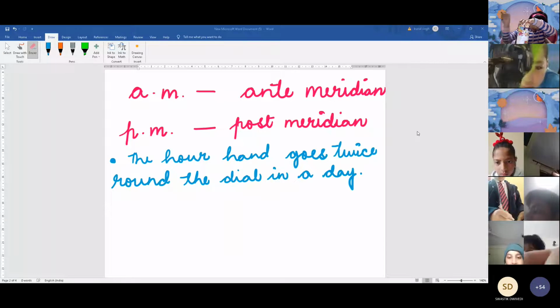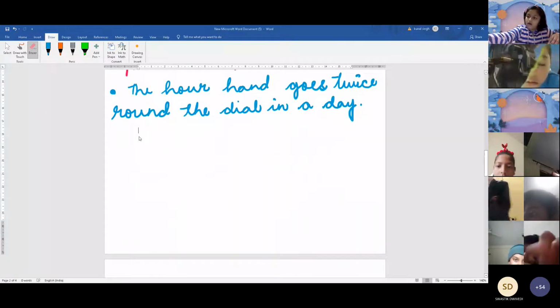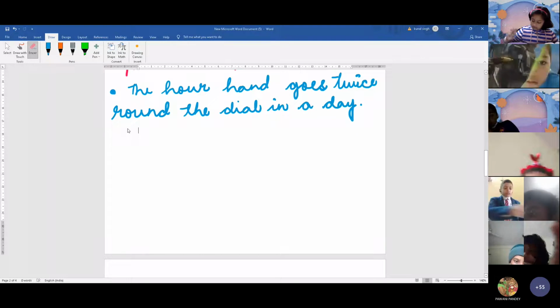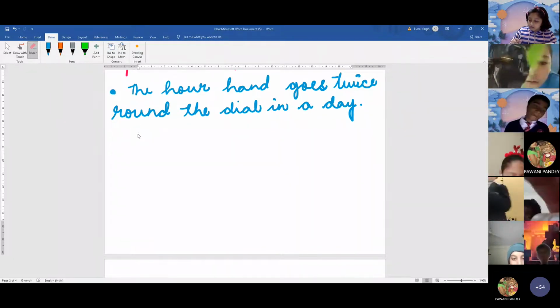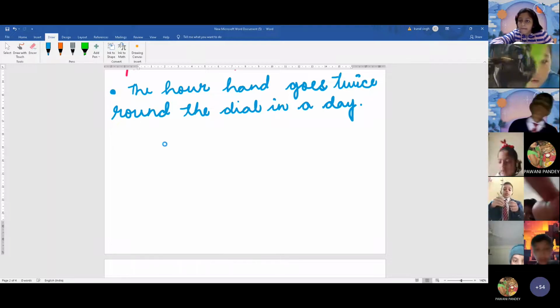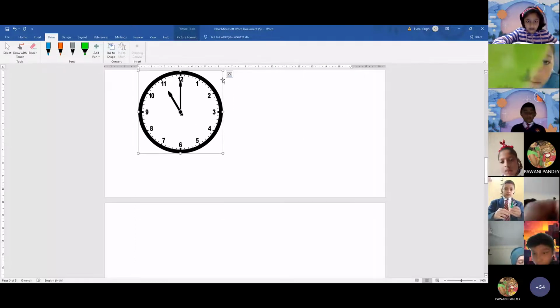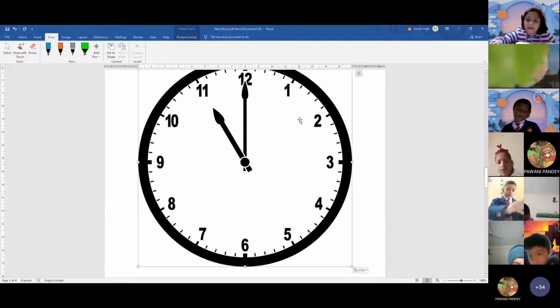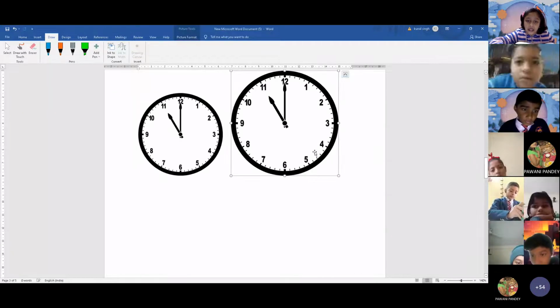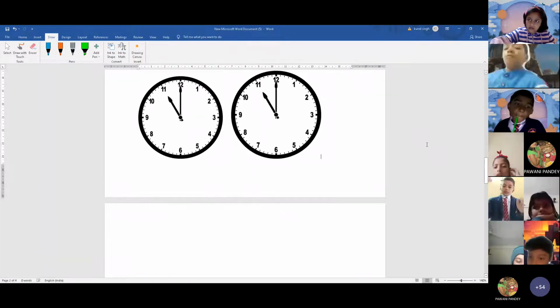How many clocks? Wait, I'm telling you. Ma'am, we also have to color it. Yes, you can color it. Ma'am, we have to draw a clock. Yes, you have to draw a clock. Ma'am, both will not fit on one page. So beta, you can make the other clock on the next page.